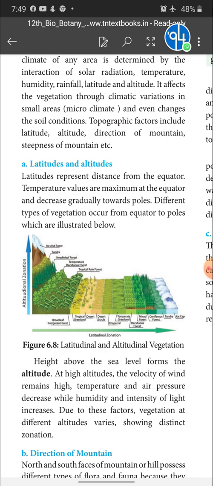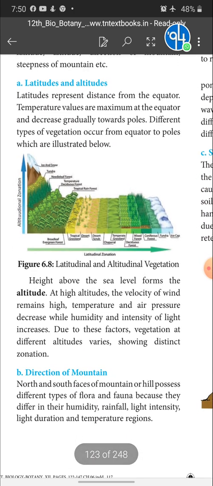Latitude. Different types of vegetation occur from equator to poles, which are illustrated below. You know very well, based on the temperature, the vegetation also varies. So you can get this from the diagram given below, children. Please go through it. And next see about altitude.